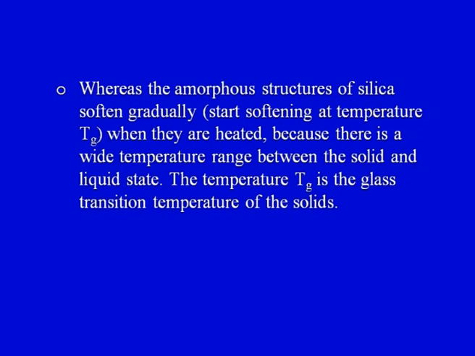It will start softening at a particular temperature Tg when it is heated. When the silica has been heated to a particular temperature, it will slowly soften, because there is a wide temperature range between the solid and the liquid state. So from liquid to solid, a wide range of temperature exists. The temperature Tg is called the glass transition temperature of the solids. Tg is a critical temperature that is called the glass transition temperature.